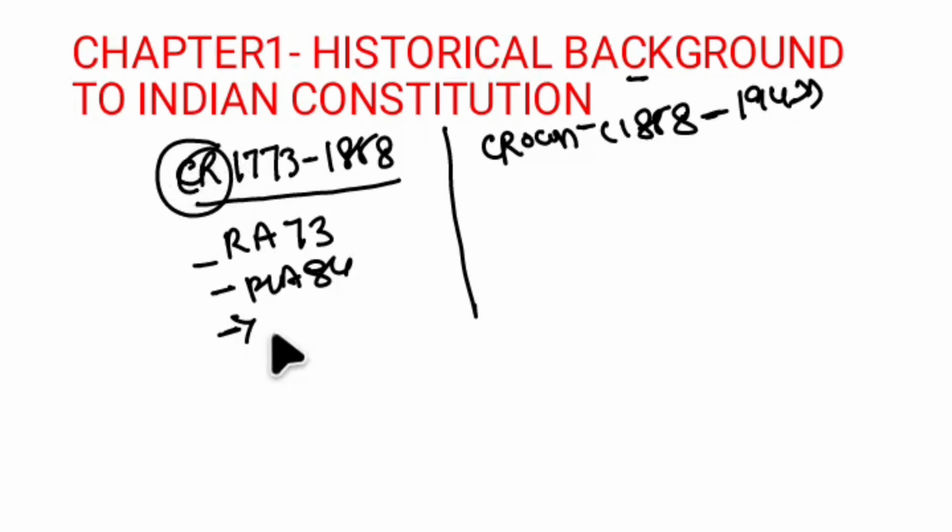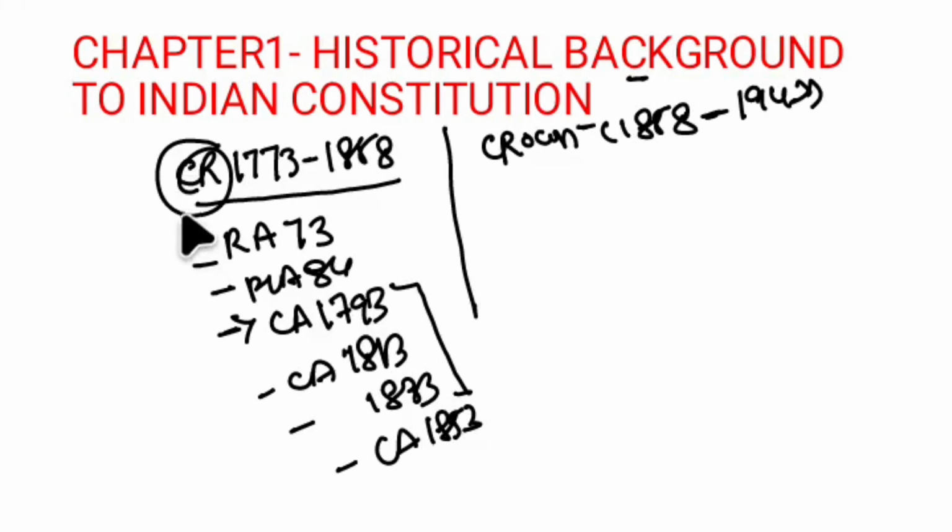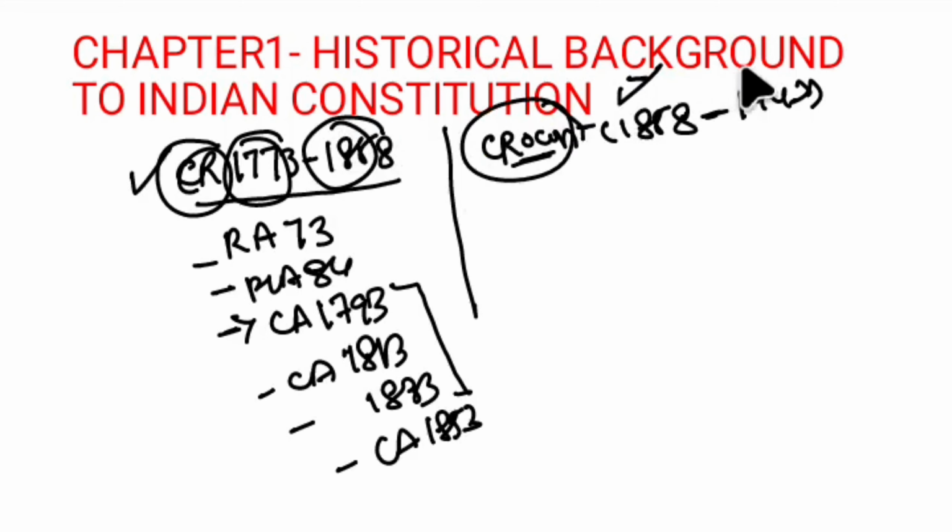We discussed the Regulation Act 1773 and Pitt's India Act 1784, and the other four important acts of Company Rule are Charter Act 1793, Charter Act 1813, Charter Act 1833 and Charter Act 1853. Once we discuss all these remaining four acts, we complete the Company Rule from 1773 to 1858, and in further lectures we will discuss Crown Rule from 1858 to 1947. The Regulation Act and Pitt's India Act were completed. If you haven't watched those lectures, kindly watch the previous lecture.